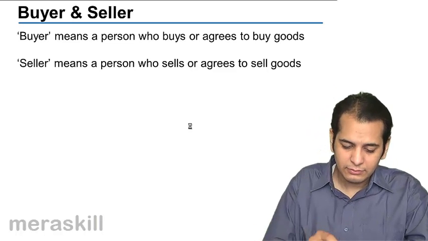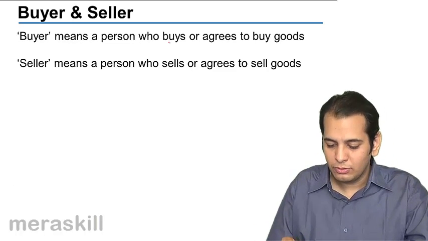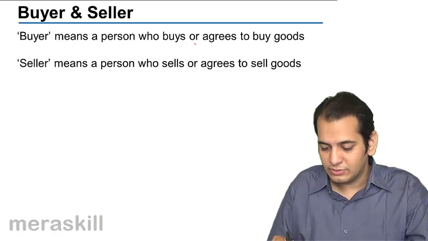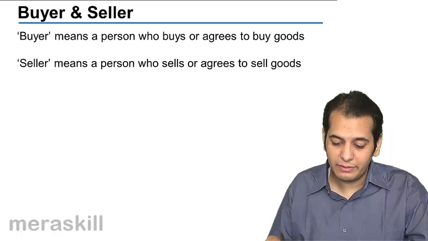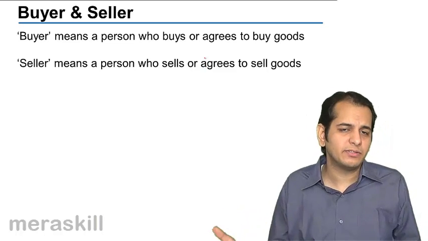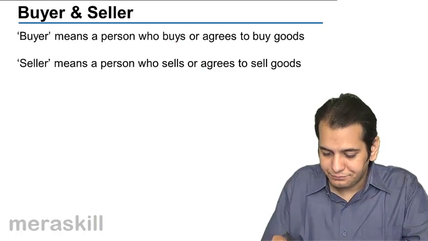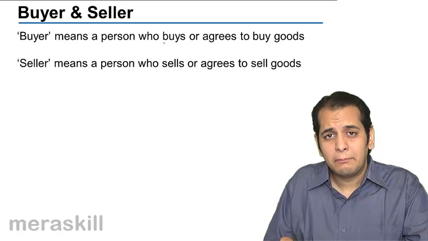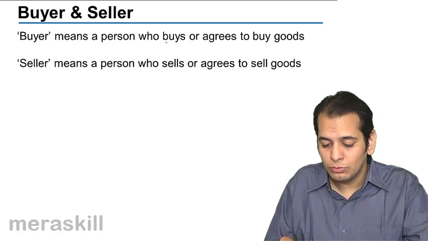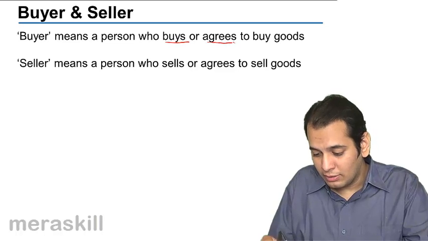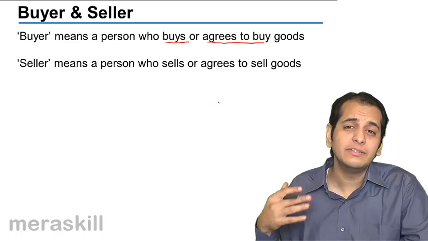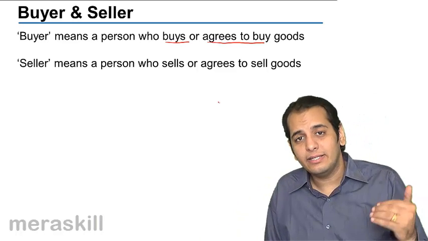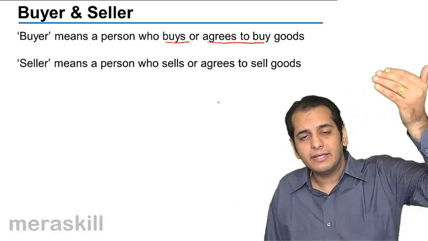Who is a buyer? Buyer means a person who buys or agrees to buy goods. Now this is very important. I know buyer is a person who buys the goods, but it's given buyer is a person who buys or agrees to buy. This is very important here. Agrees to buy. That means he is agreeing to buy in future.